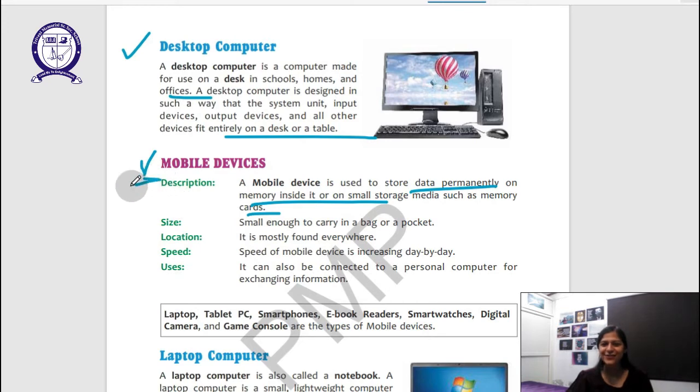Now, I think I just need to skip this paragraph because you're all aware about this.